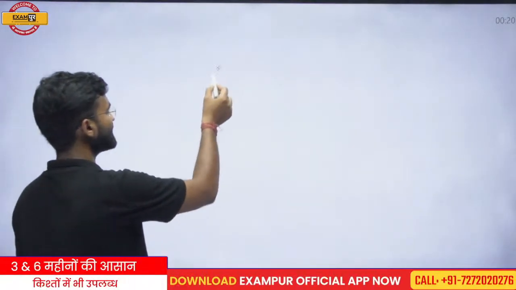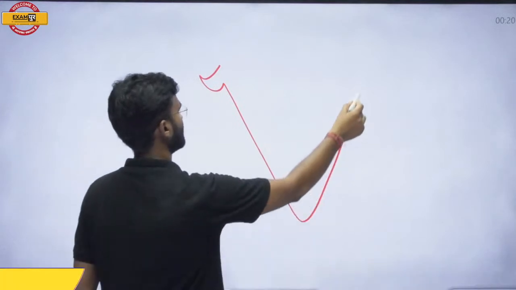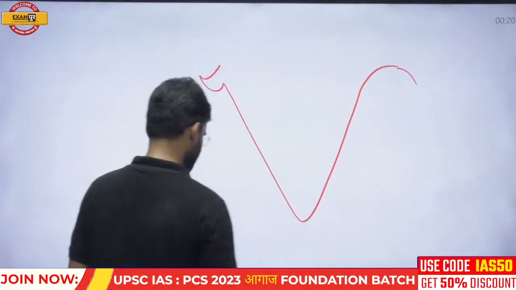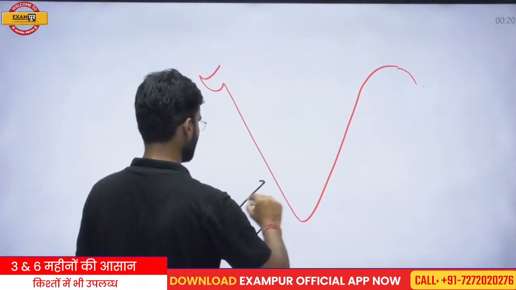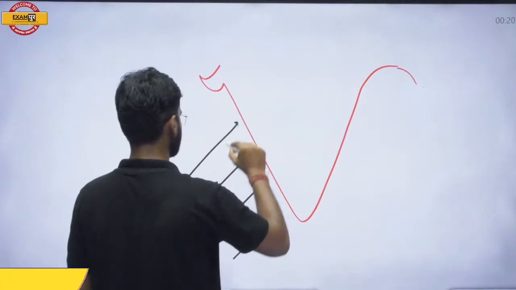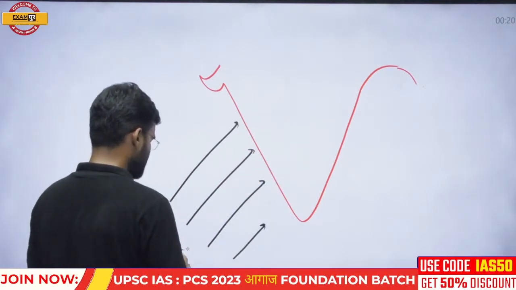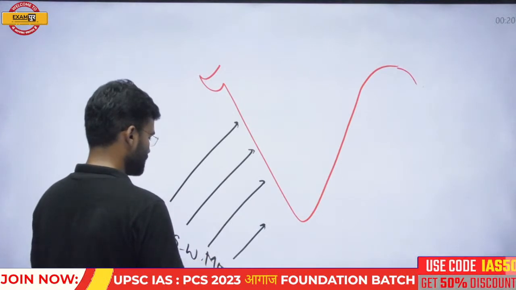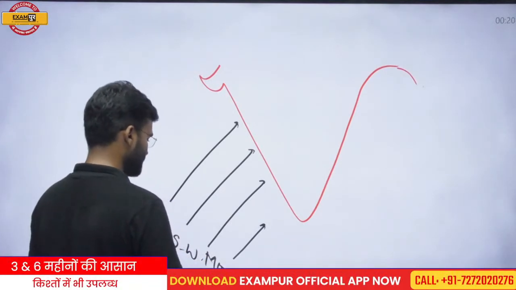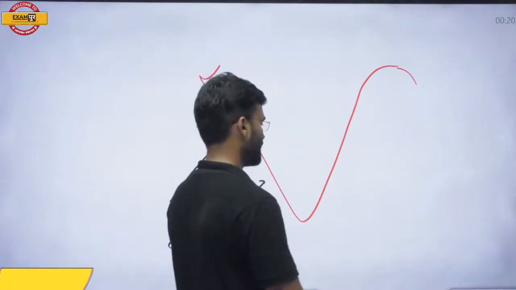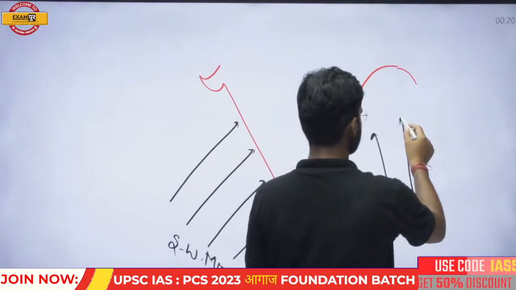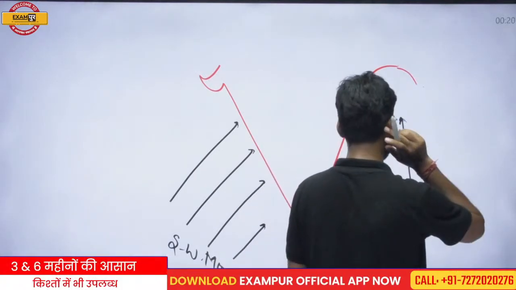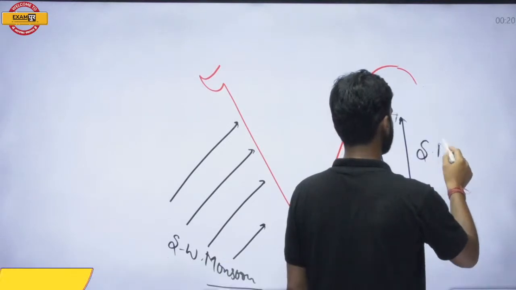Okay, this is your question. Understand here, this is India, and the monsoon winds which are coming from this side are called the southwest monsoon. The monsoon wind which comes through the Bay of Bengal is called the southeast monsoon.